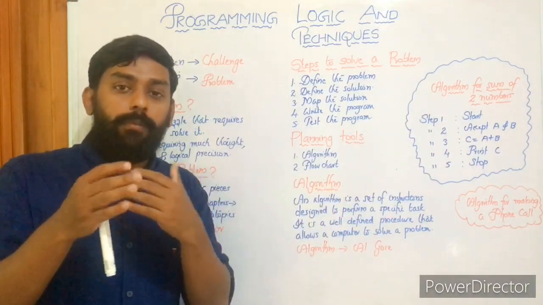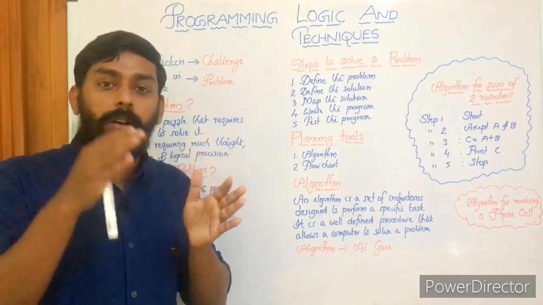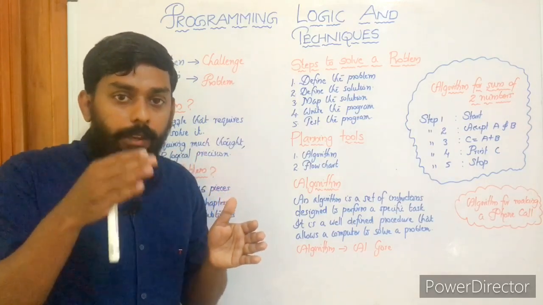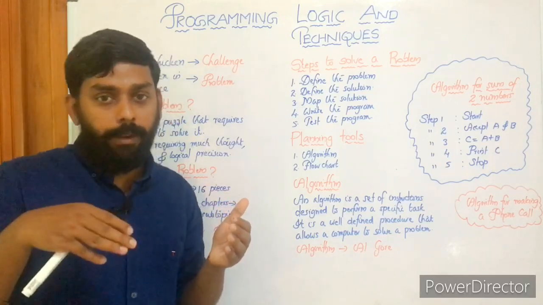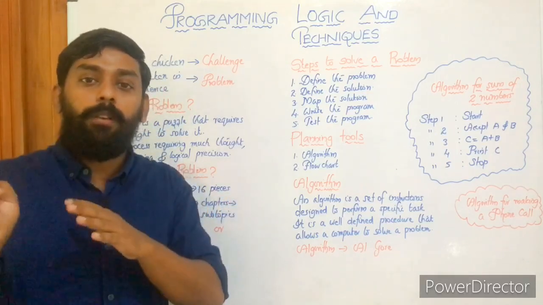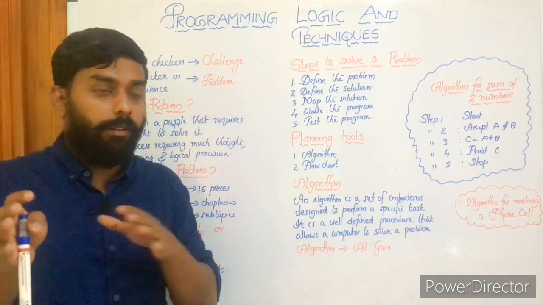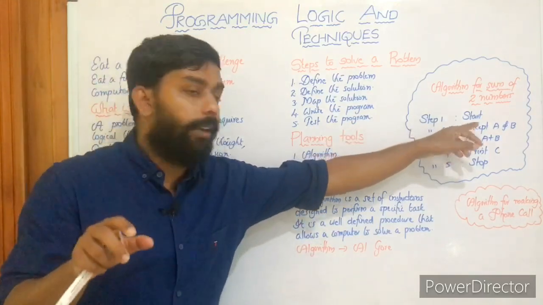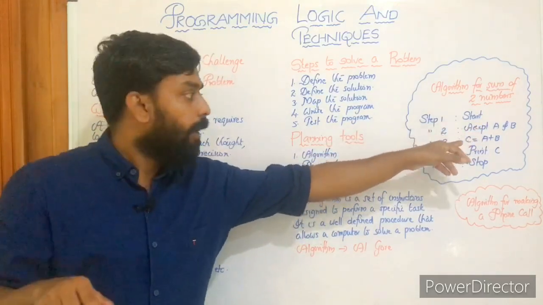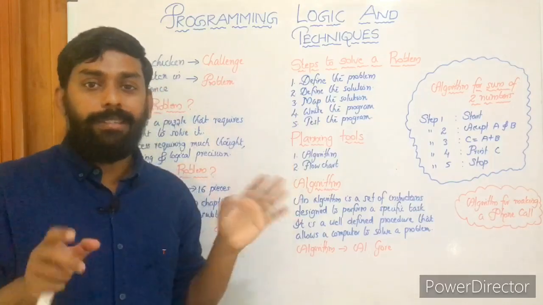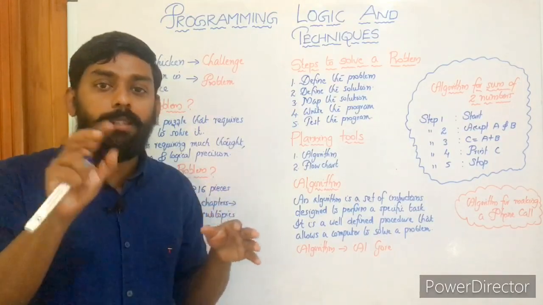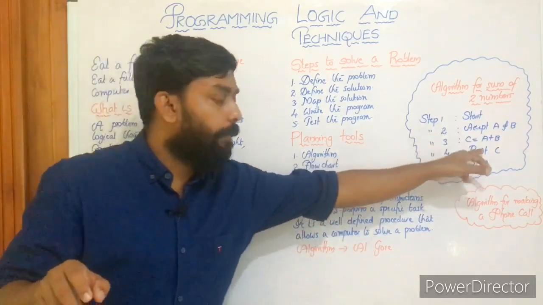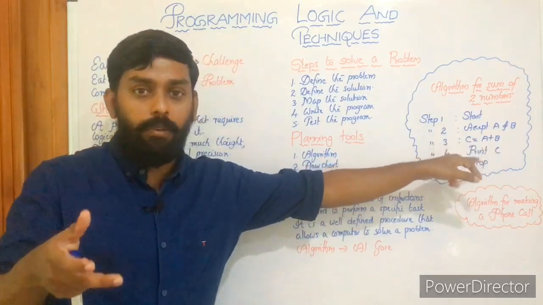From the end of the programmer or the software, it accepts A and B, right? Input is from the user side. So from the software side, it is accept A and B. Then C equals A plus B. C is a variable that stores the result of A and B. Then you can print C, you can display C. Finally, stop.